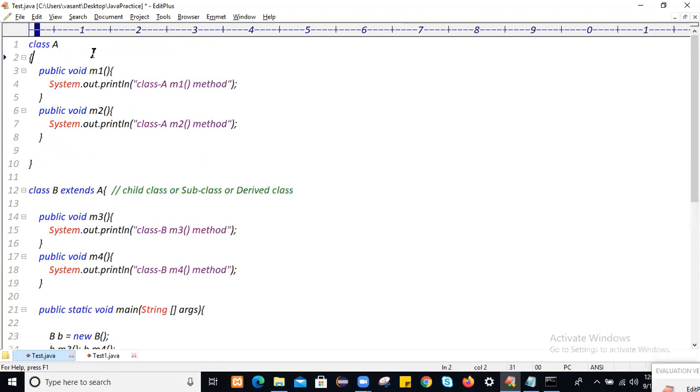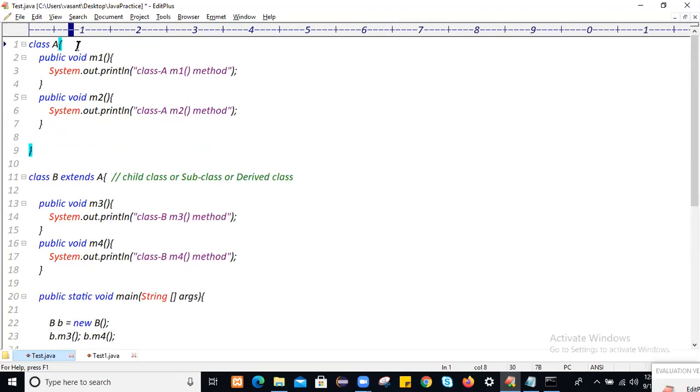And this class A is called the parent class, or it is also known as the base class, or superclass.